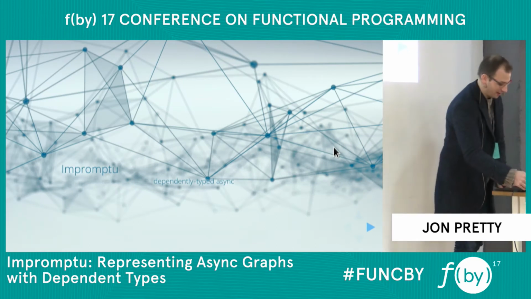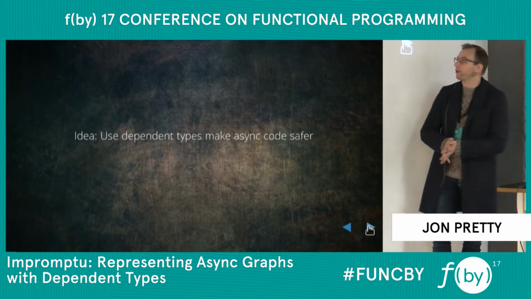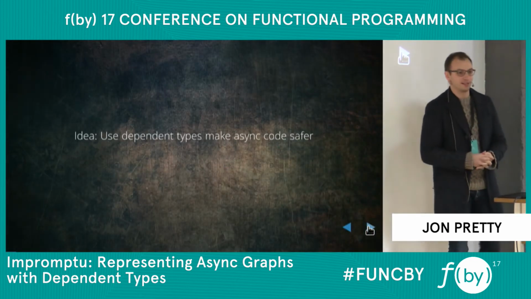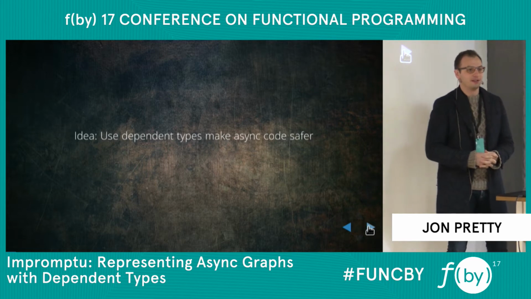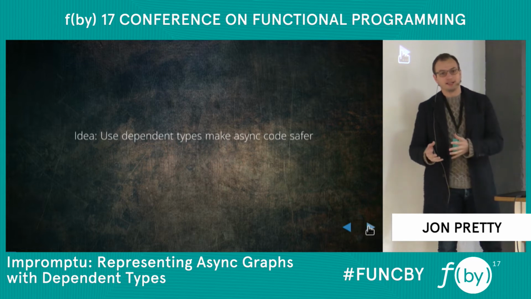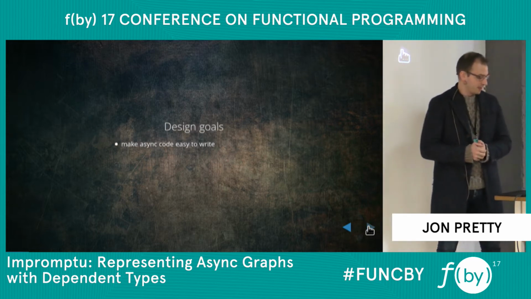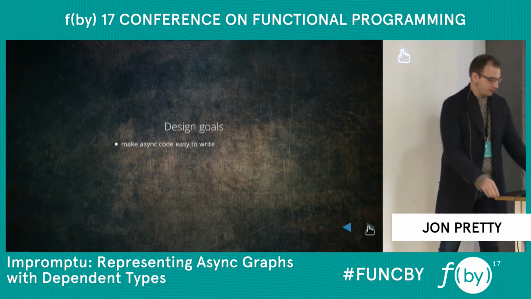So today we're talking about Impromptu, which is a library I've been working on recently, but there's only really one idea in this library. It's a small library. The idea is to use dependent types in Scala to make writing asynchronous code easier and safer. And there are 2 sides to this.